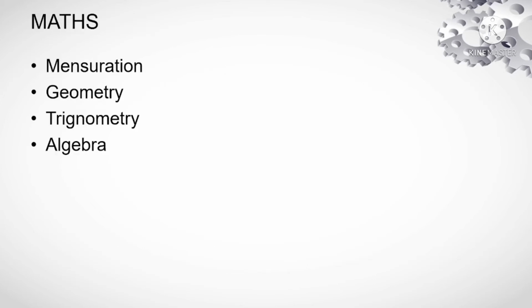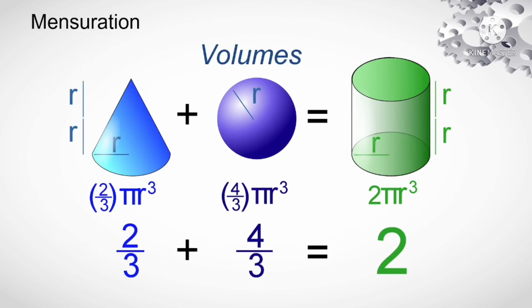Now we are getting into the maths session: mensuration, geometry, trigonometry, algebra. We will discuss a very few number of questions in this part. First and foremost, mensuration. Here you can see one cone, one sphere and a cylinder.